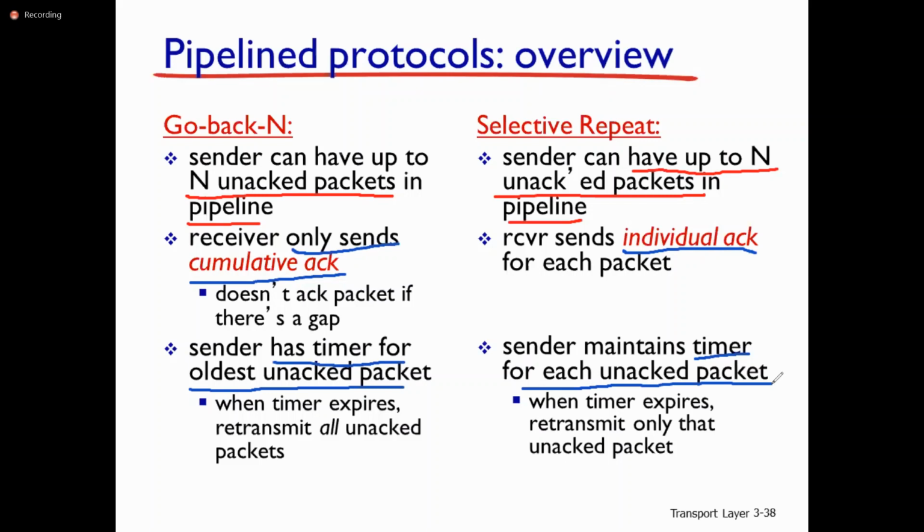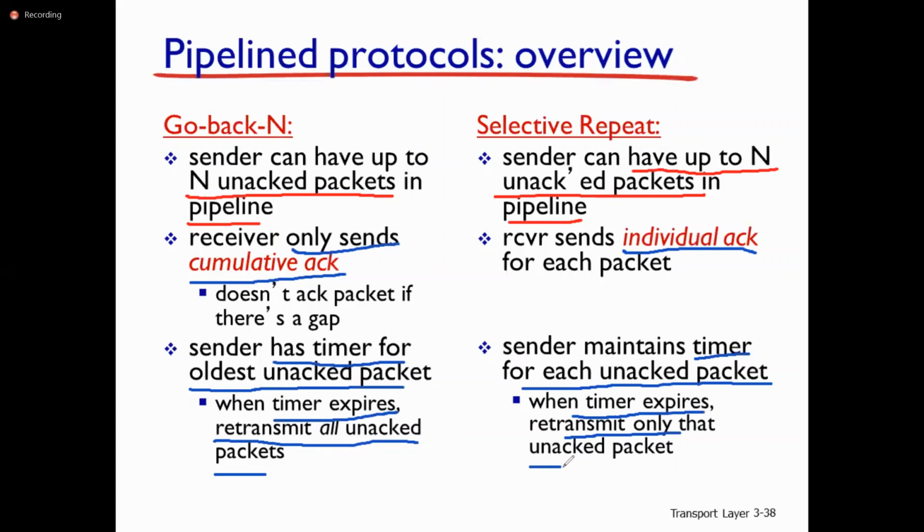for every unacknowledged packet at the sender in Selective Repeat. But in the case of Go-Back-N, the sender maintains a timer for the oldest unacknowledged packet only. If you look at Go-Back-N, when the timer expires, it retransmits all the unacknowledged packets. Similarly, in the case of Selective Repeat, when the timer expires, it retransmits only the unacknowledged packet.